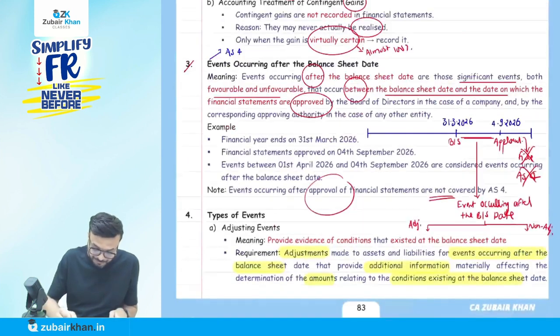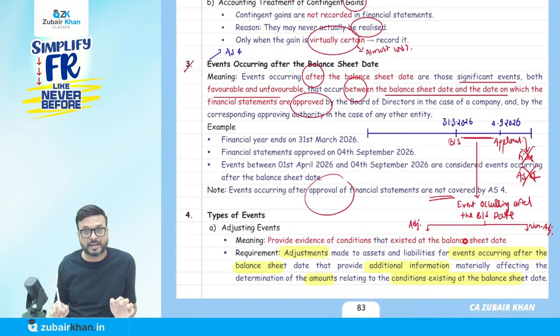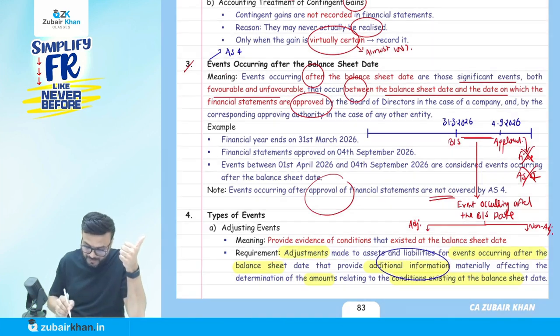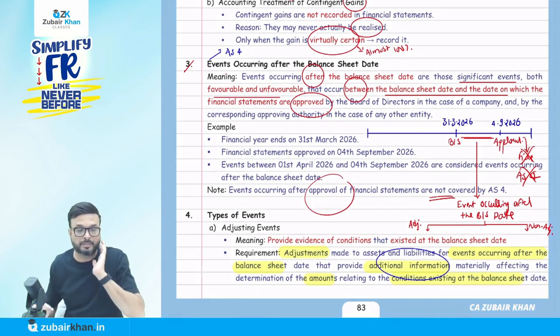They say the condition existed on the balance sheet date. So what is the accounting treatment? Adjustments are made to assets and liabilities for events occurring after the balance sheet date that provide additional information, for example, that the account receivable is bankrupt now.